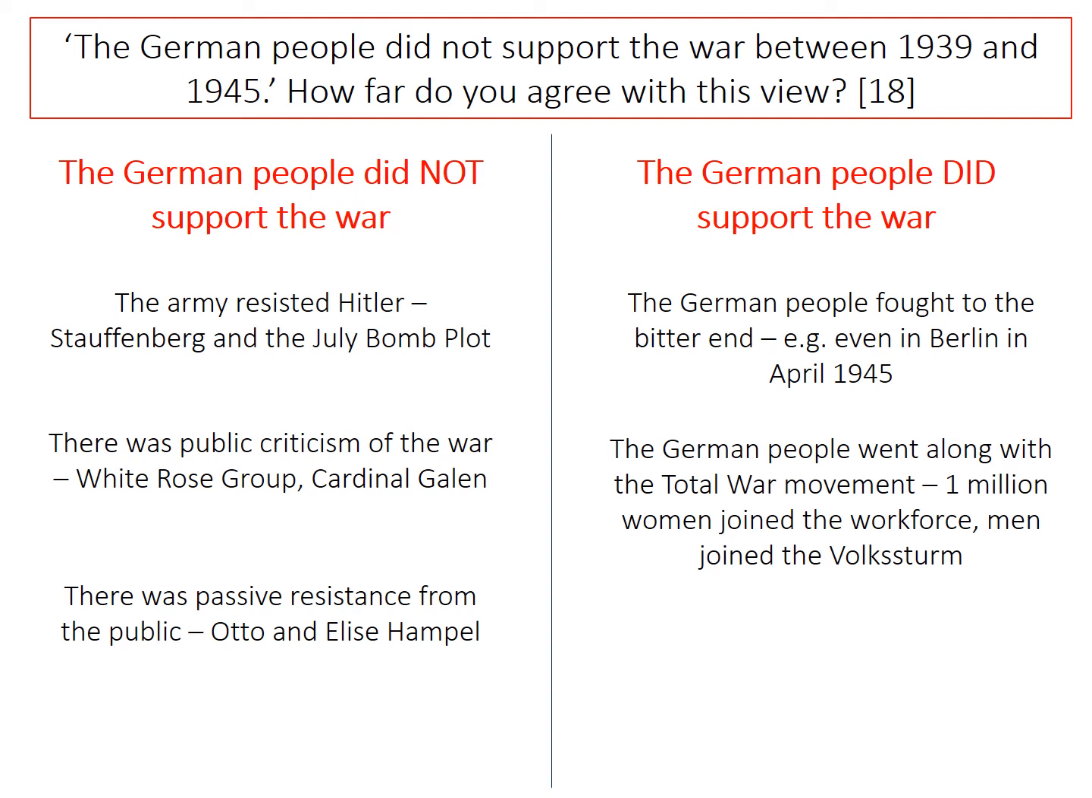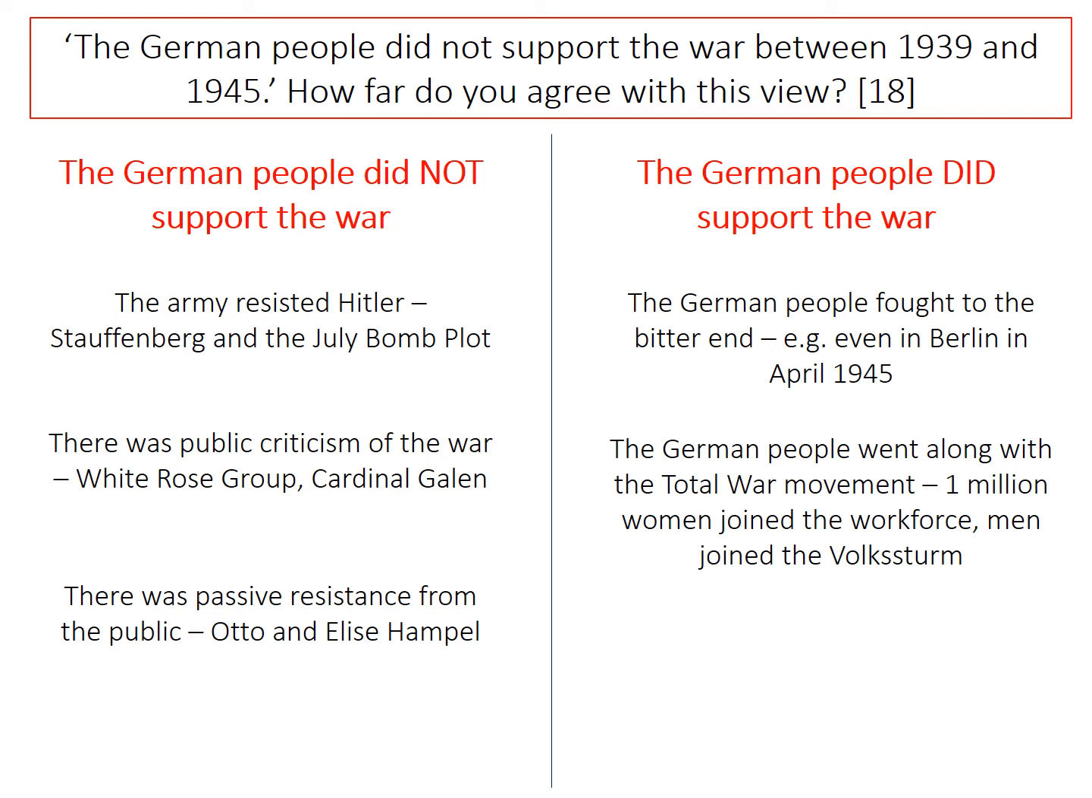Now, there's counter-evidence we could use here as well, and if we really wanted to be clever, we could say that arguably 1 million women joining the workforce was a good thing. However, the Nazis actually wanted 3 million to join in, so maybe that wasn't huge evidence. And maybe the fact that some men are joining the Volkssturm, but not everybody did, does dilute that a little bit, and you could include that in an essay.